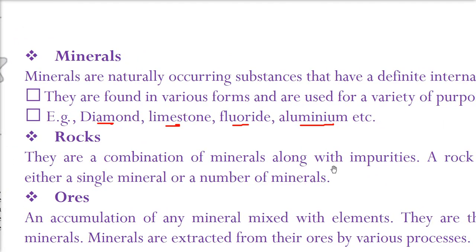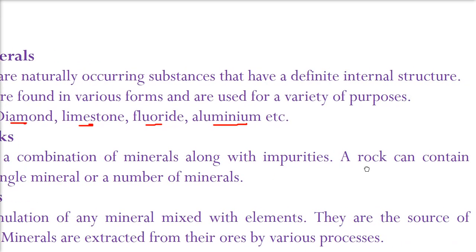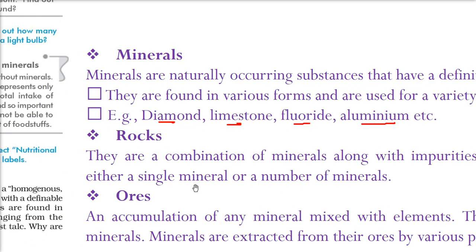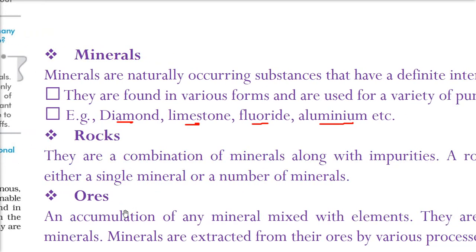So rocks, what are rocks? They are combinations of minerals along with impurities. So we have minerals along with certain impurities. So we need to clear these impurities to get the minerals from these rocks. So a rock can contain either a single mineral or it can be a combination of minerals.